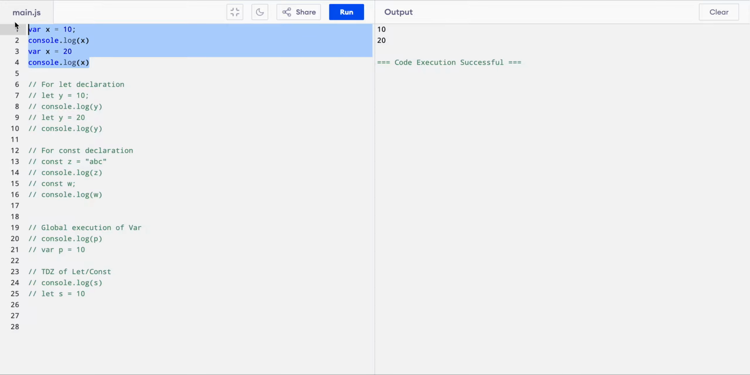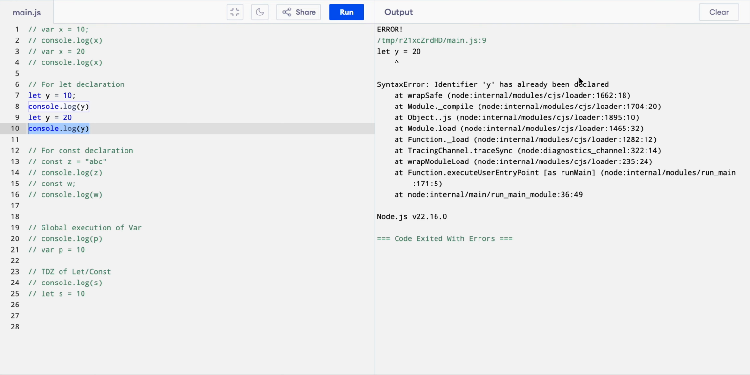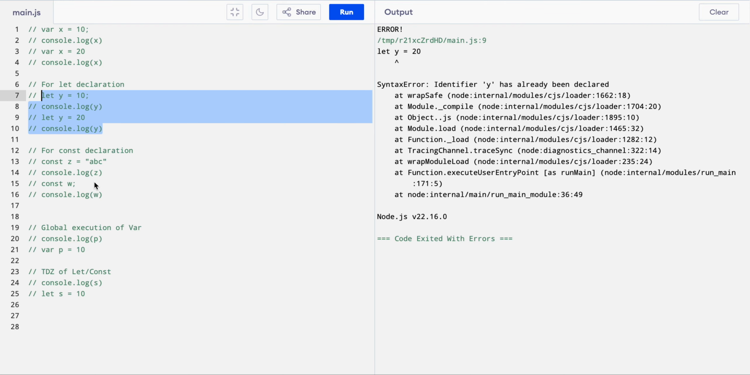But in the case of let and const, it will not allow us to redeclare the same variable. So for the very first time it will print 10, and for the next time it should be printing the output, but it will say y cannot be redeclared because it has already been declared. The same goes for const also.